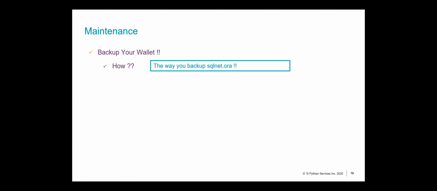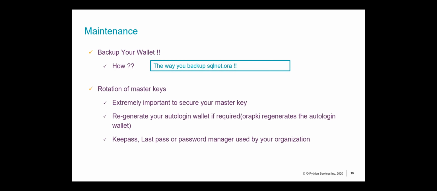Now, is there any maintenance overhead associated with the wallets? Certainly there is. You've got to back up your wallet. These contain credentials. These contain your certificates at some point. So you've got to back them up. And how do you do that? You back them up the way you back up any other files on your software. You just do a file system backup. You don't have a special utility to do this. You just use your OS utilities. Okay.